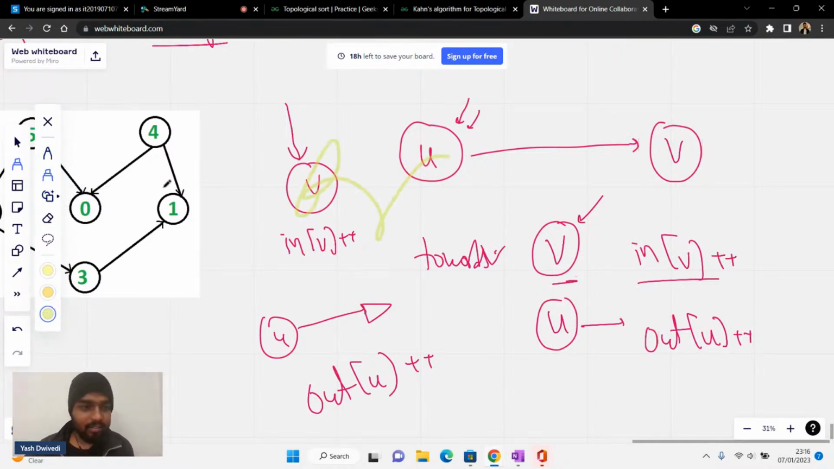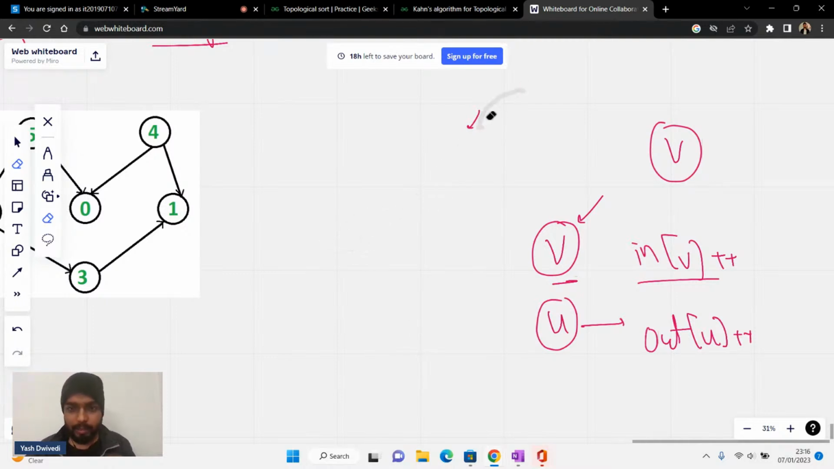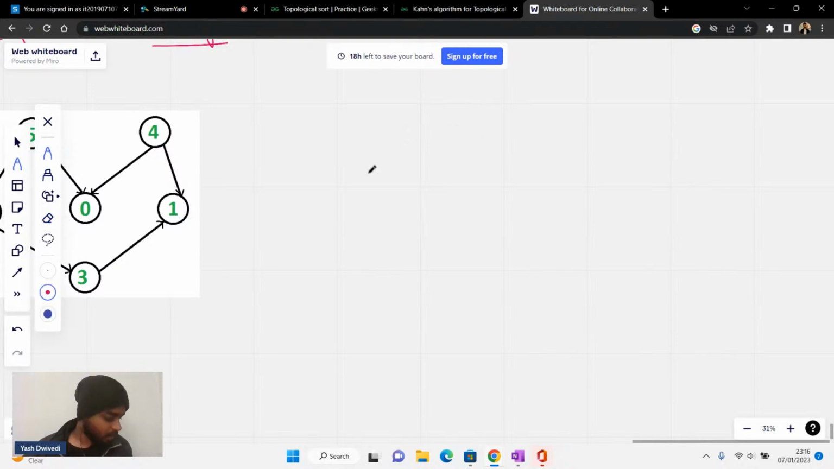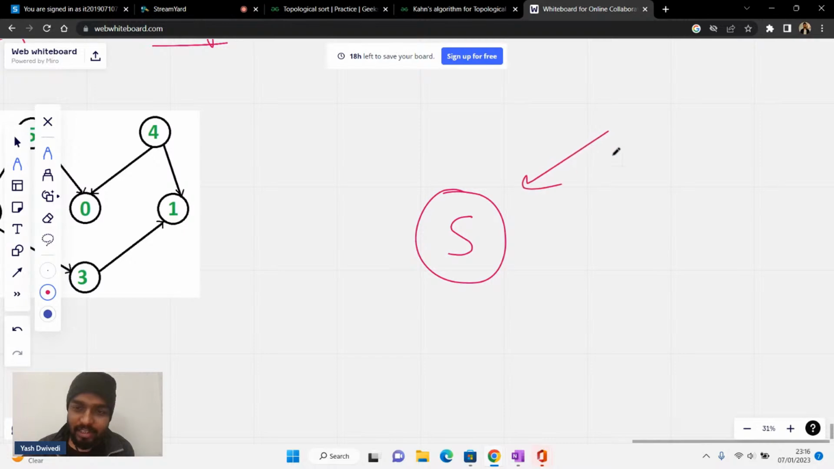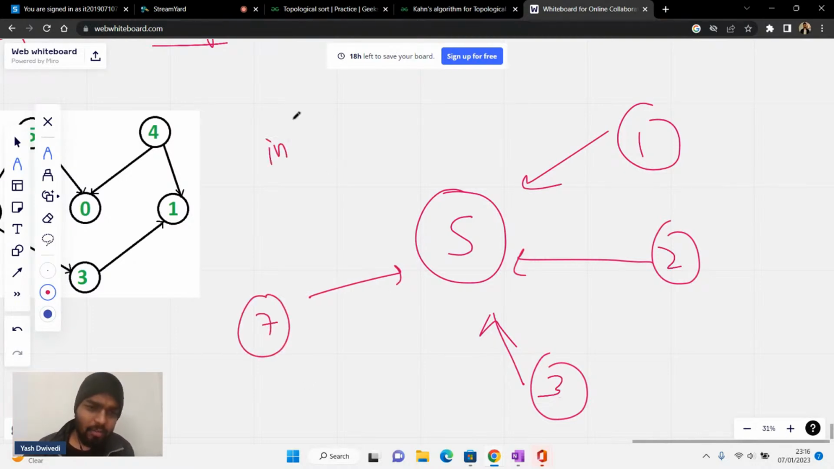Is it clear? Now tell me this thing. Let's talk about it again. If this node is 5, let's say there's an edge coming from 1, an edge coming from 2, an edge coming from 3, and an edge coming from 4, like let's say 7 also. So what is the in degree of 5?